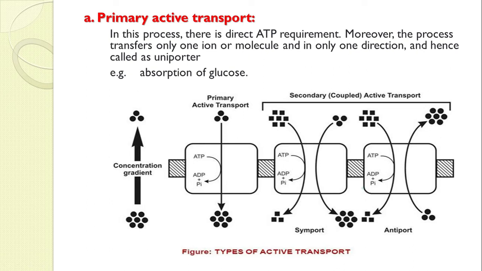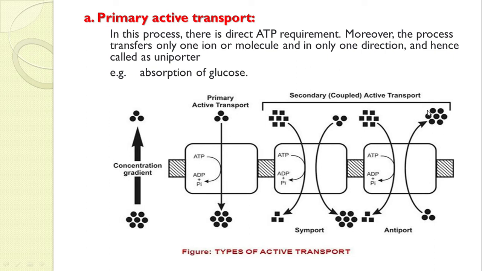In case of antiport, drug A will get absorbed. When drug A gets absorbed, drug B will, we can say, influx from one location to another. That particular thing is called an antiport, or counter transport. Okay, this is clear.